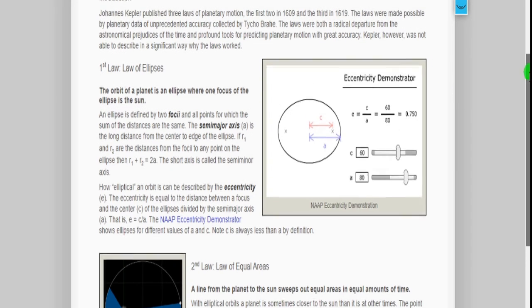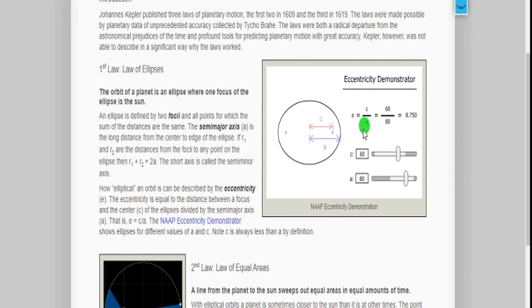Now we will see the eccentricity demonstrator. We know that eccentricity e is equal to c by a. c is the distance from the center to one of the foci, and a is the semi-major axis.